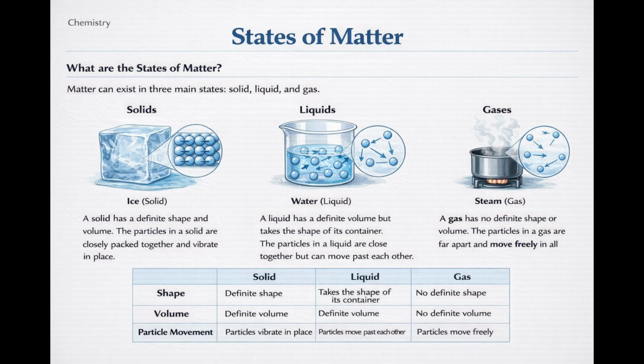In the gaseous state, particles are far apart and intermolecular forces are very weak. The particles move freely and rapidly in all directions. Gases have neither a definite shape nor a definite volume and can be easily compressed. Examples include air, oxygen, and carbon dioxide.